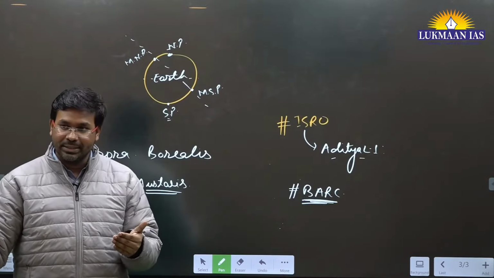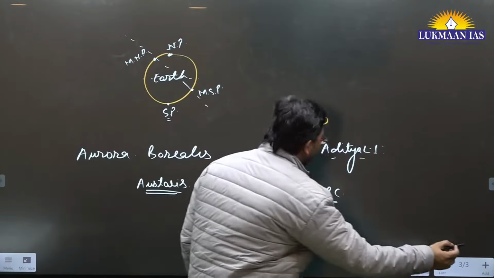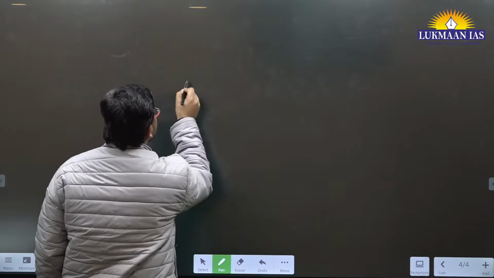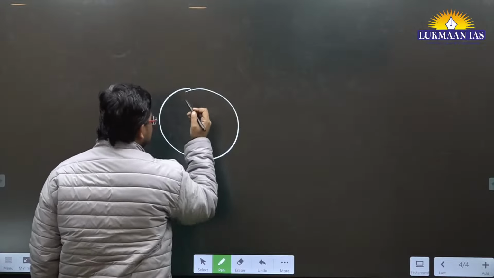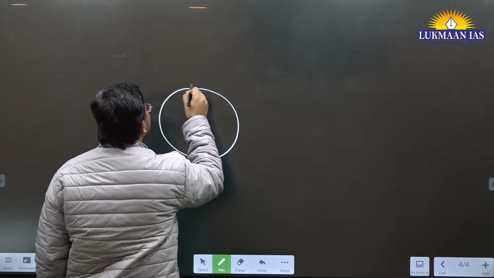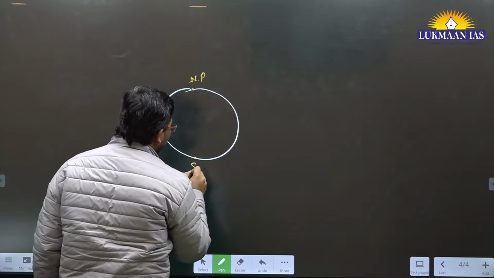Okay. So shall I explain the magnetism of the earth so that it becomes a little clearer? Let's discuss this particular topic. So let me draw the earth. Along with this you may draw the earth. Let's say this is the map of the earth, and here we have the north pole and the south pole.